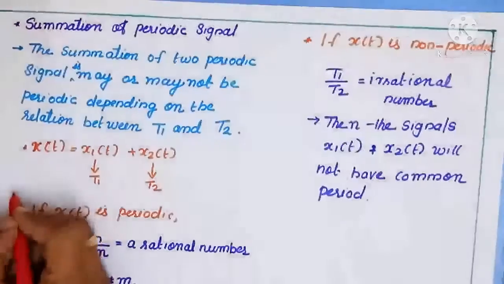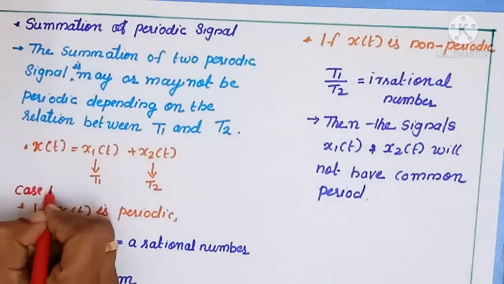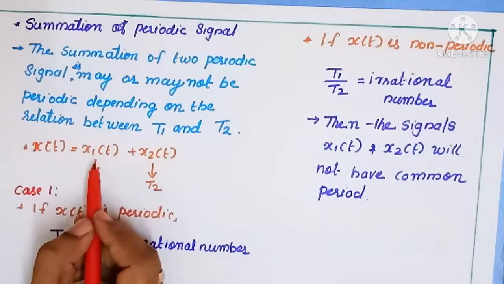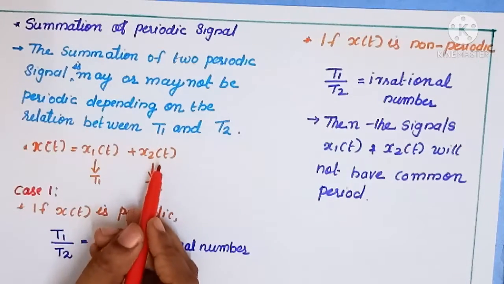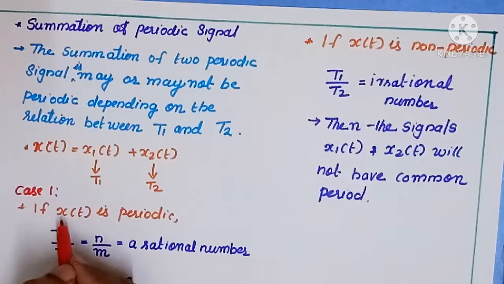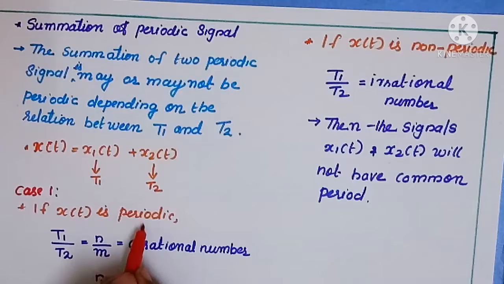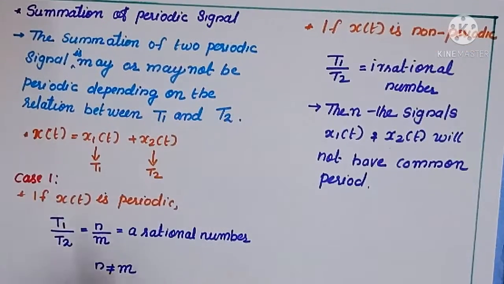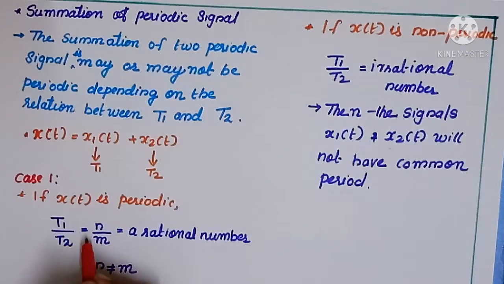First, case 1: after the summation of x1(t) and x2(t), we got a periodic signal. That means x(t) is a periodic signal. Then the relation is T1 by T2 should be equal to n by m, where n is an integer and m is also an integer.